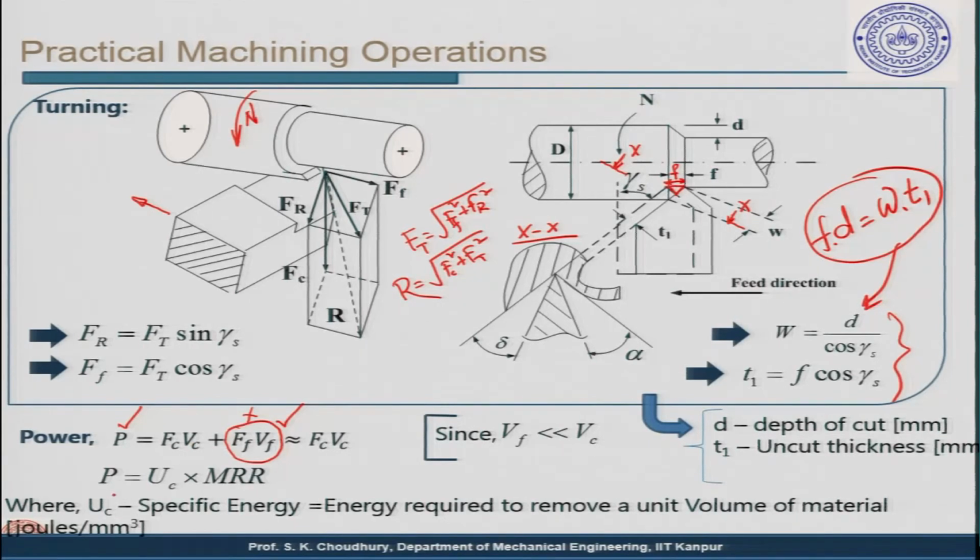Power can also be expressed through Uc and the MRR. Uc is the specific energy, and MRR is the material removal rate. Specific energy actually is the energy required to remove a unit volume of material, as it is given here, and this is given in joules per millimeter cube. So, Uc, and this is the MRR.